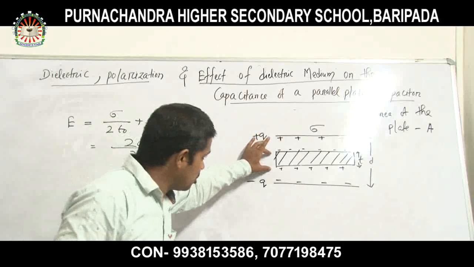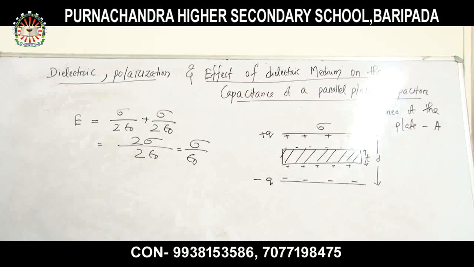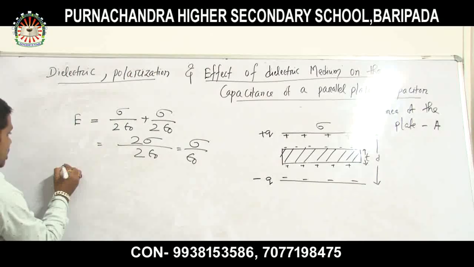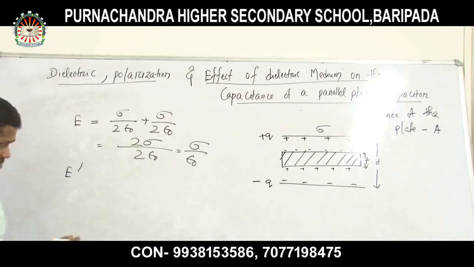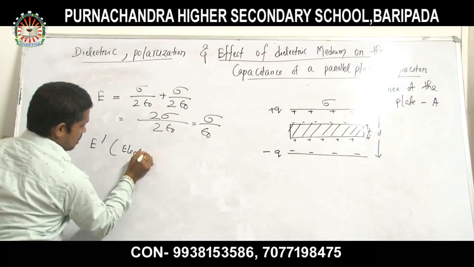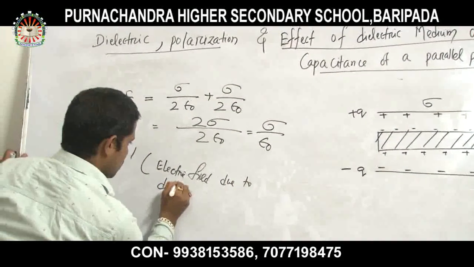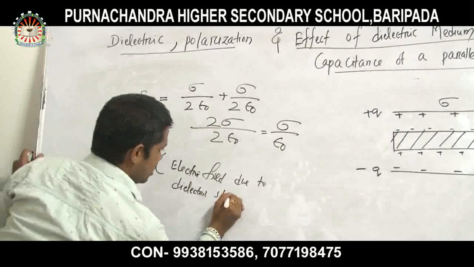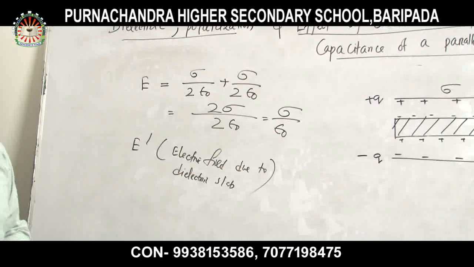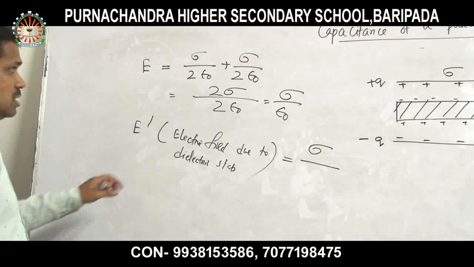But here there is the introduction of a dielectric medium. So let us find out the value of the electric field due to this. Let us take E dash, the electric field due to the dielectric slab. So the electric field is equal to sigma divided by epsilon.